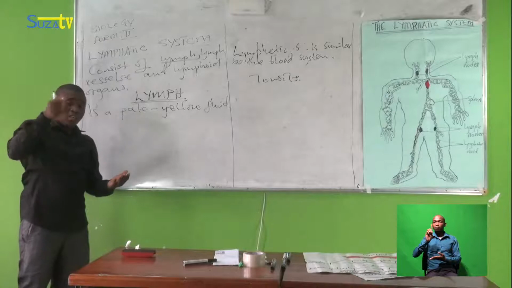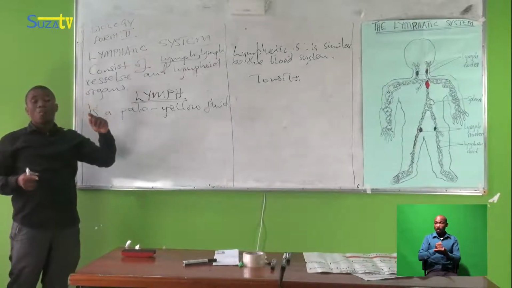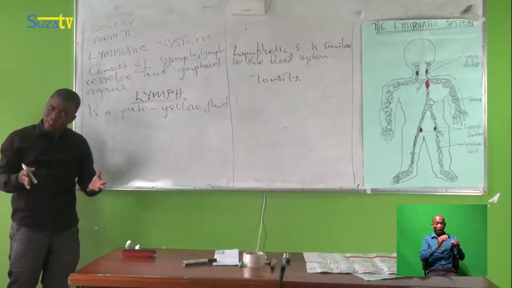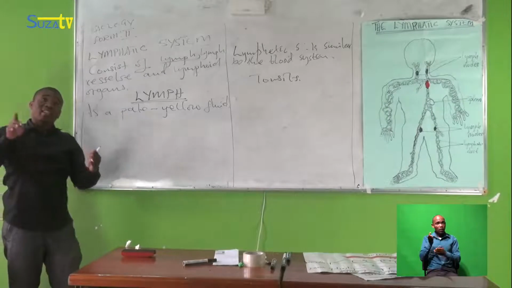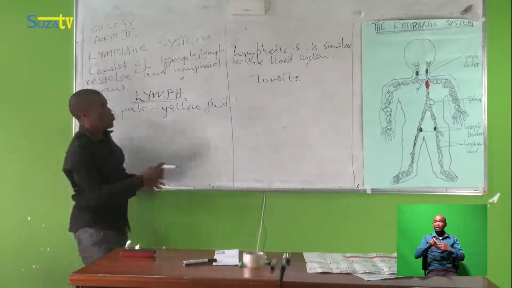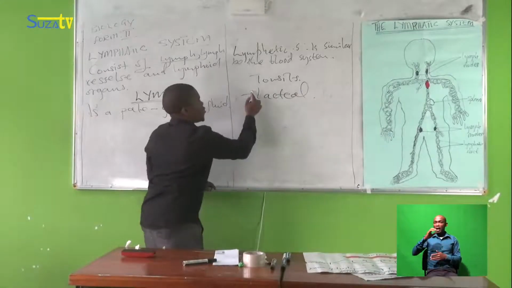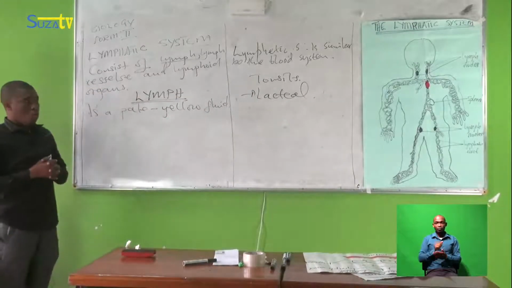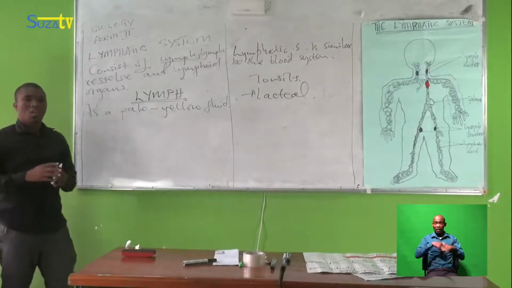And where do those lipids come from? When we learned about digestion, in the area where absorption takes place, do you remember that area? In that area there is a vessel that we call a lacteal. Those vessels work effectively for the absorption of lipids.